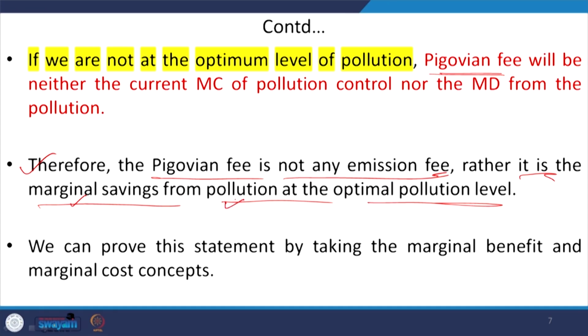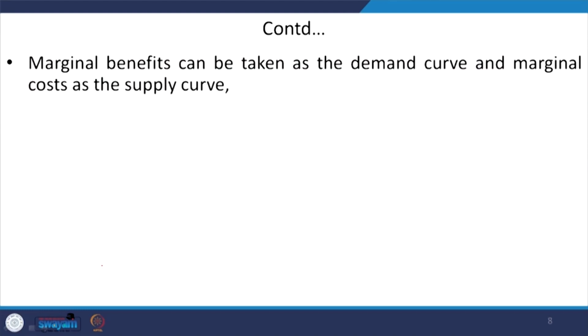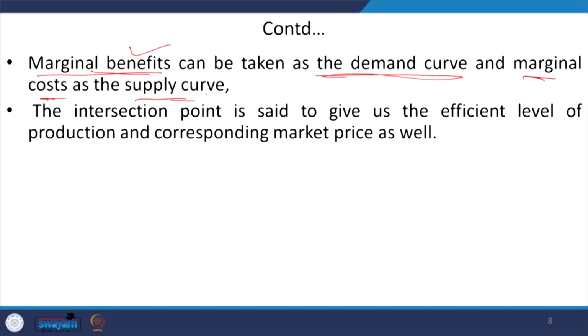So, for proving this, we can take the marginal benefit and marginal cost concept from the economic activity of the firm itself. The marginal benefit can be interpreted as the demand curve, and the marginal cost can be taken as the supply curve. This is the standard microeconomics principle.